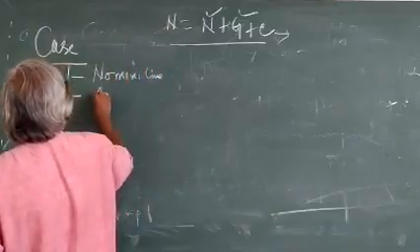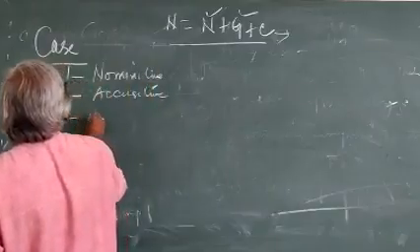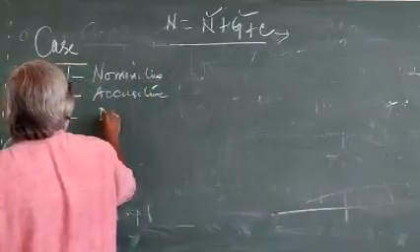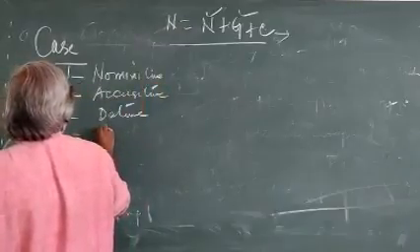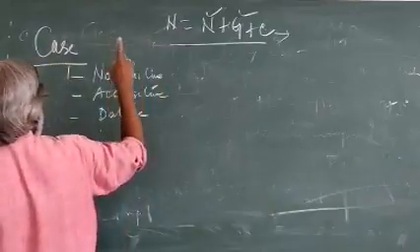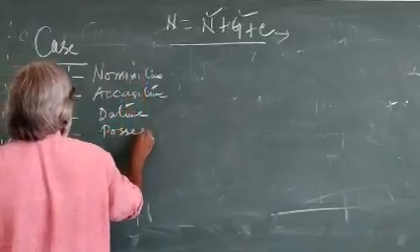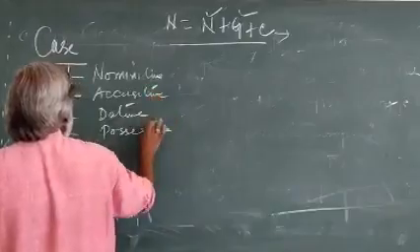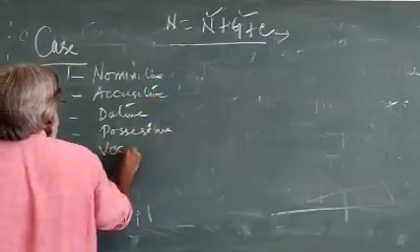Second one, accusative case. Third one, dative case. Fourth one, possessive case. Then fifth one, vocative case.